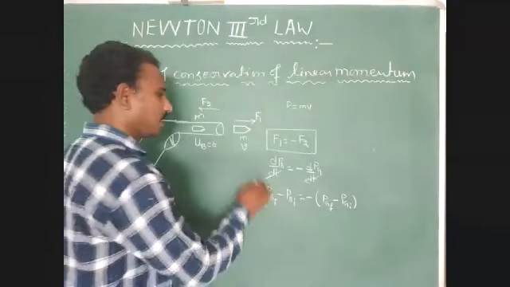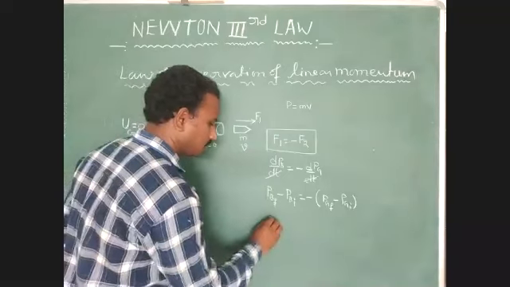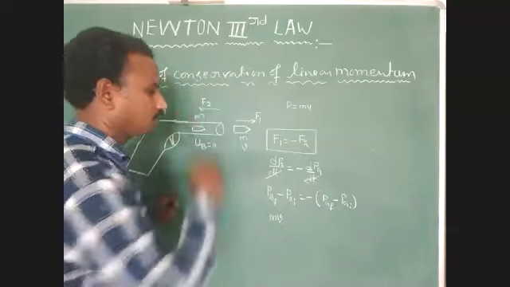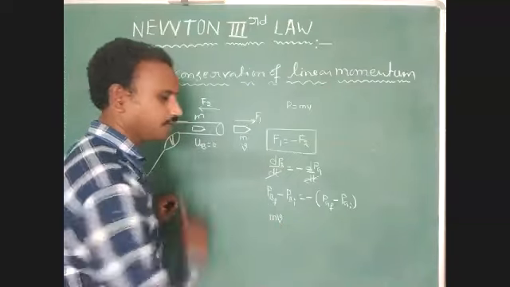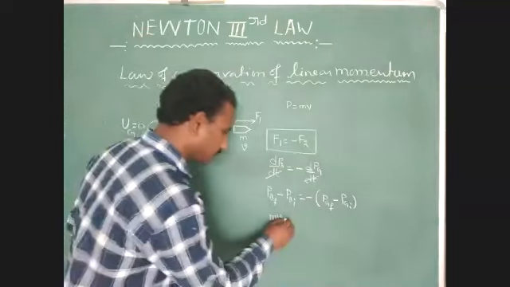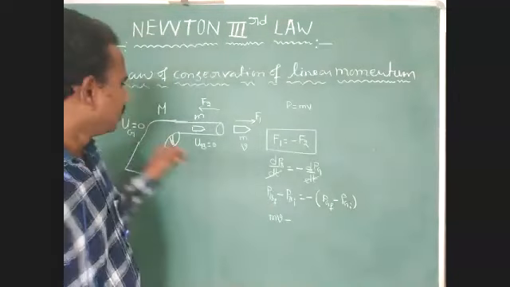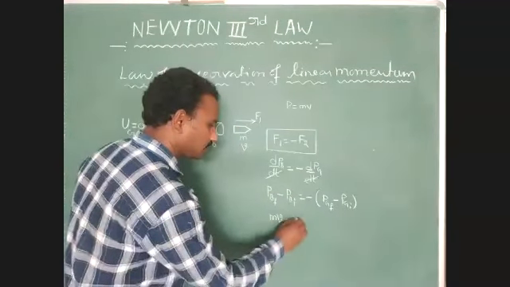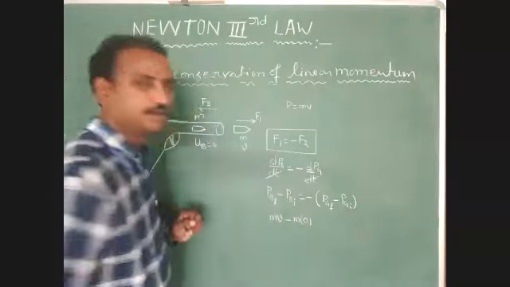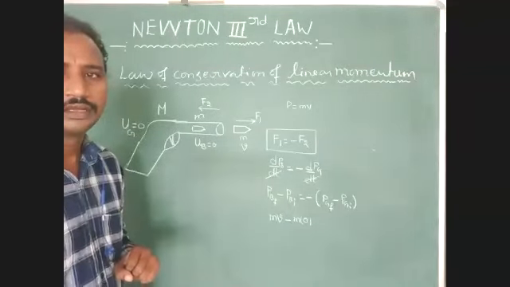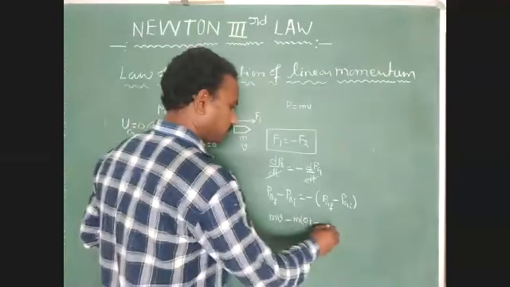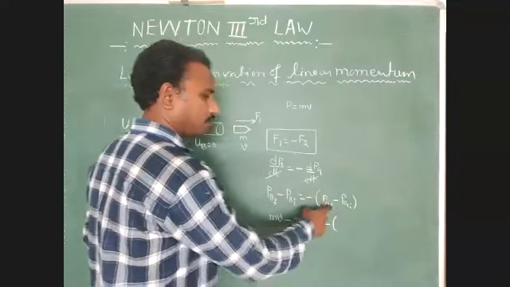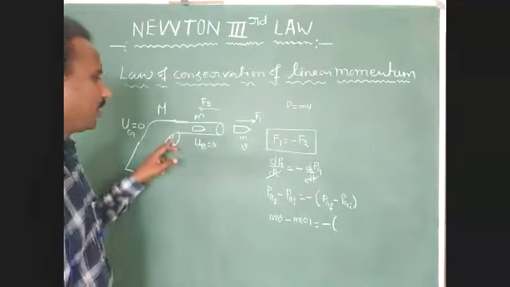So here, final momentum of bullet is mass into velocity. Here v represents the velocity of bullet and m represents the mass of bullet, minus initial momentum of bullet, which is mass into 0. That is equal to minus the final momentum of gun.